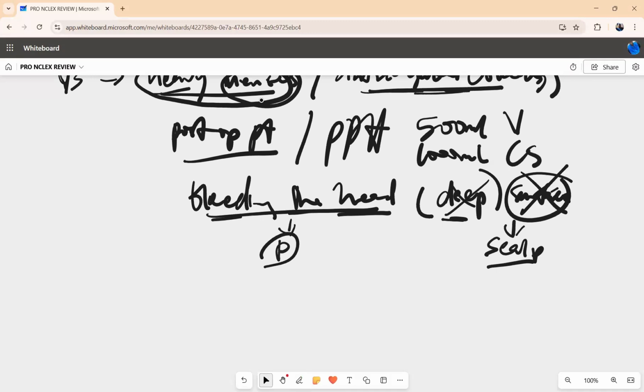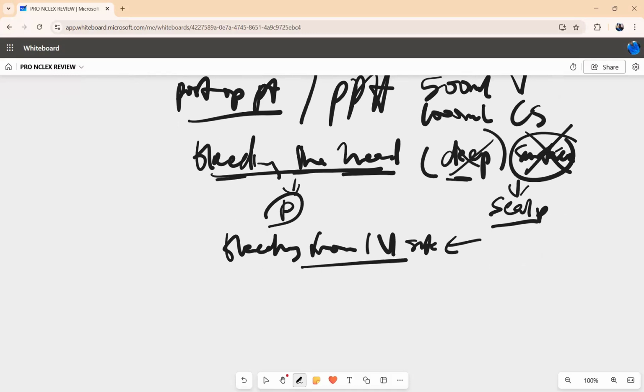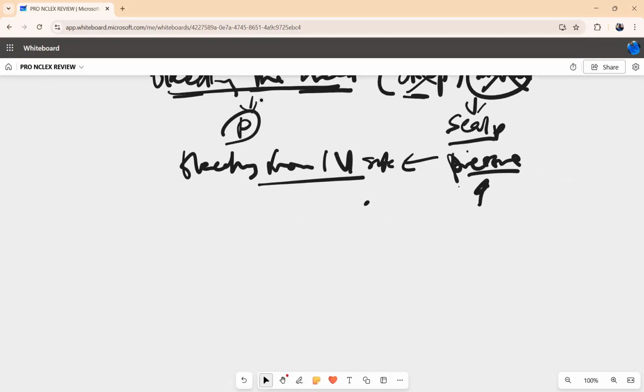Okay, so I think that's that for that. Let me add one more. Maybe bleeding from an IV site. This is not a priority because all you need to do is apply what? Pressure, and the bleeding will stop, because that is a small bleeding area that once you apply pressure, it's gone. So that's just an extra bonus.